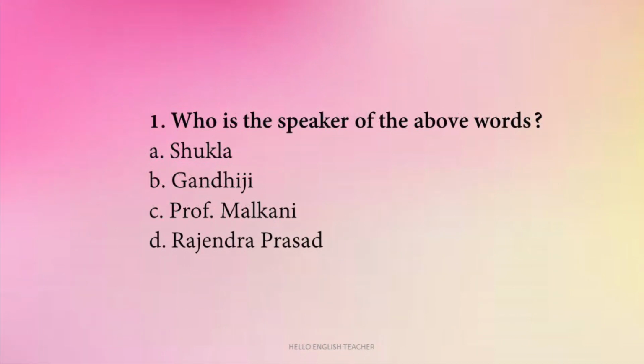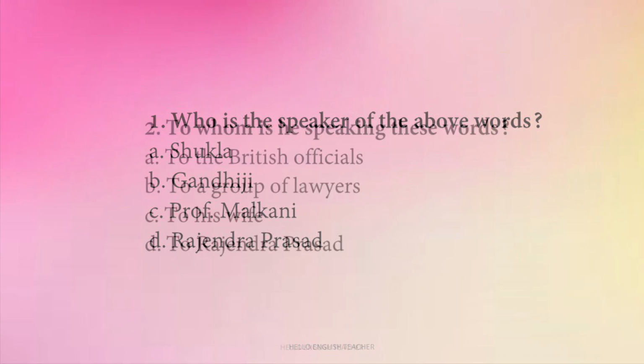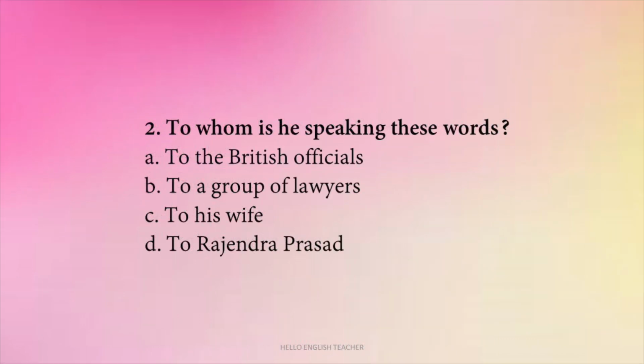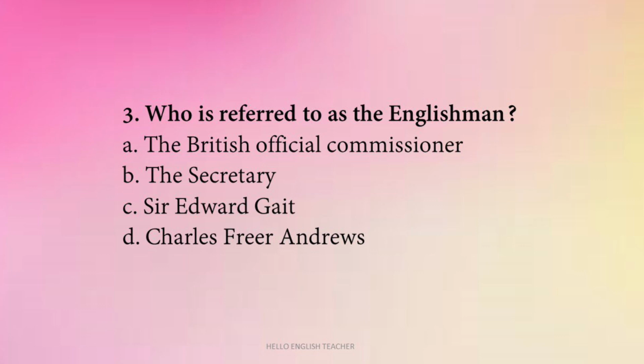Who is the speaker of the above words? Is it Shukla, Gandhiji, Professor Malkani or Rajendra Prasad? So, these words are spoken by Gandhiji. So, next question. To whom is he speaking these words? To the British officials, to a group of lawyers, to his wife or to Rajendra Prasad? So, he is speaking these words to a group of lawyers. So, here is the next question.